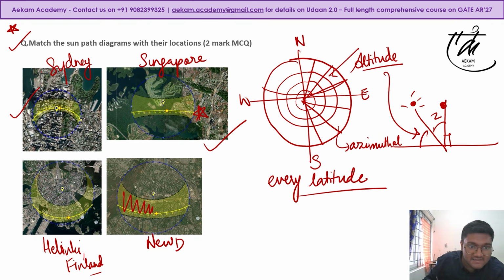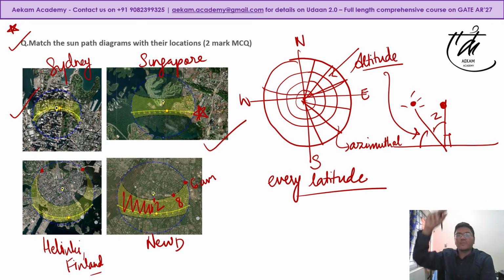Why is this particular variation happening? That means this is the summer months, okay, and see how long the sunshine hours are. This is also one way you can characterize. All these are basically your hours. For example, this is 6 a.m., this is 8 a.m., this is 12 p.m. and so on. If you see in Helsinki, your sun may rise at say 3 a.m. or 2 a.m. and set at 9 p.m., 10 p.m. You must have heard of polar summers, polar winters, right? You must have come across these places in Iceland where you have 6 months of summer, 6 months of winter. Helsinki doesn't have that, but I'm saying it is exhibiting very similar traits.